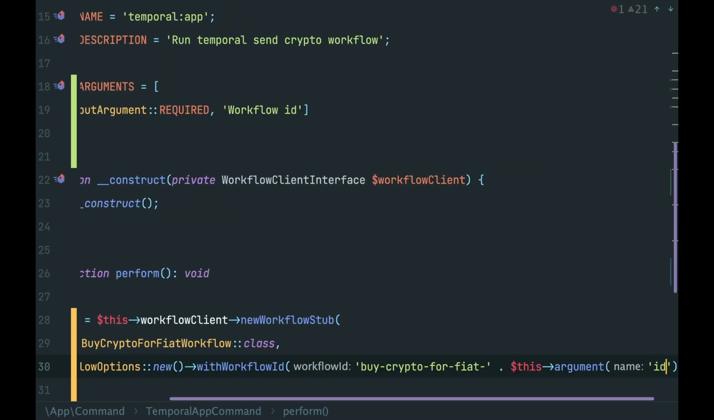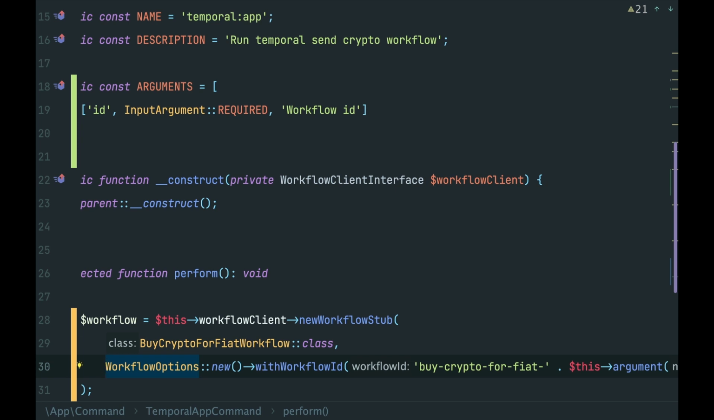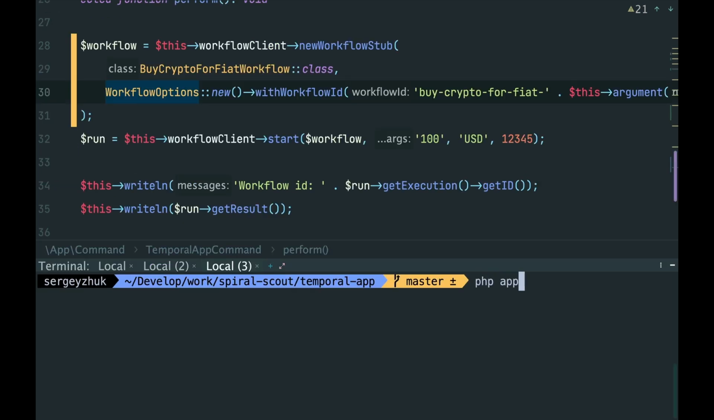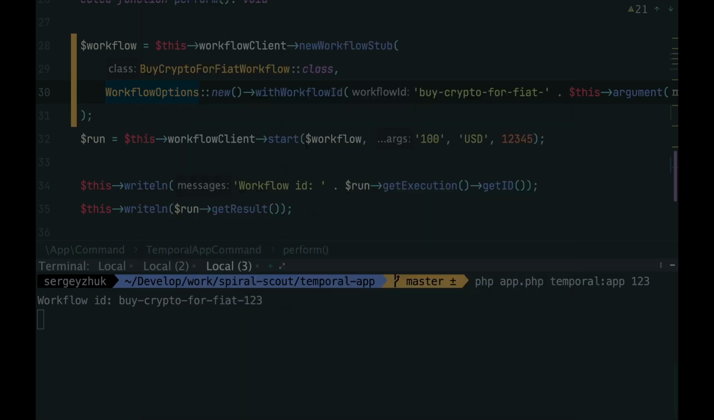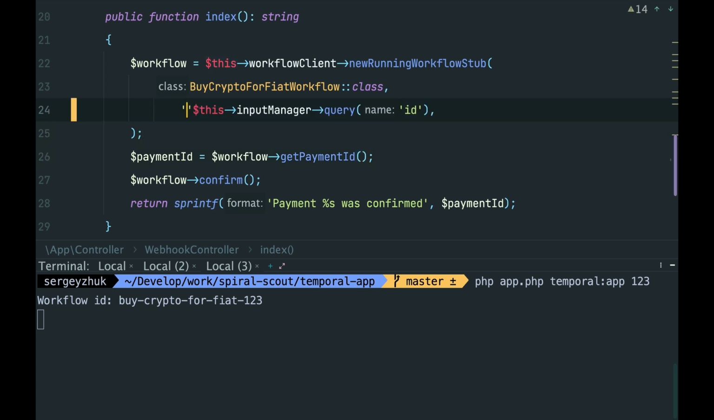Okay, then when we start the workflow, now we can do this. Start the command and provide an ID. Let's say 123. And here is our workflow. Then we can change the webhook and accept this ID. When we grab a running workflow, provide our prefix, buy crypto for fiat, and ID from the request.